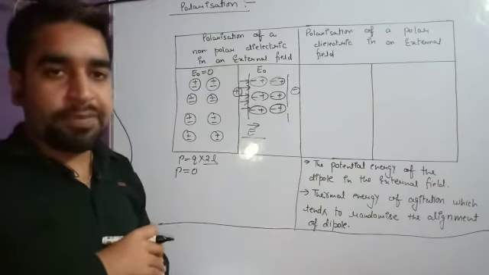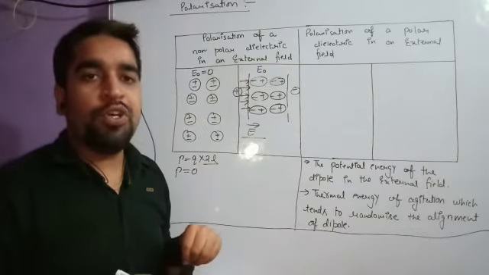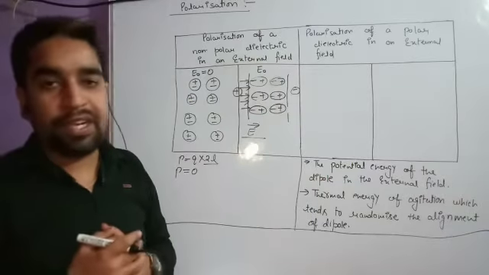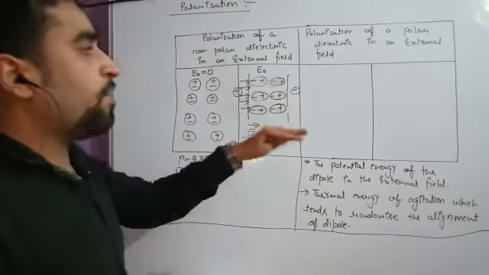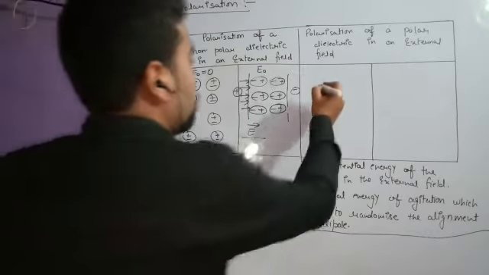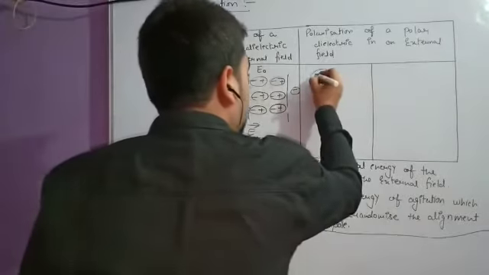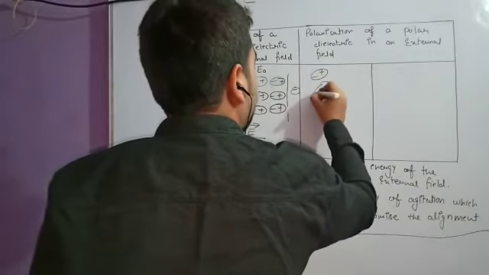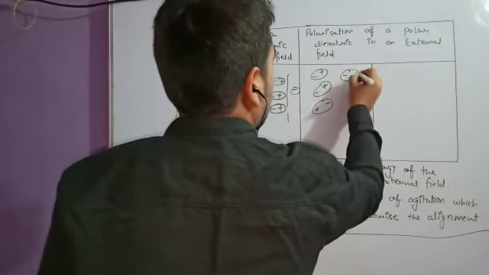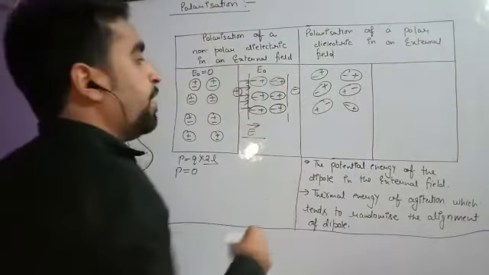What are polar dielectric materials? The answer is they are asymmetrical in shape, so they have a permanent dipole moment in the absence of an electric field. Okay, so which kind of dipole moment do they show? So we are going to observe it. So students, this is how they show the dipole moment: negative, positive, they are having random directions.